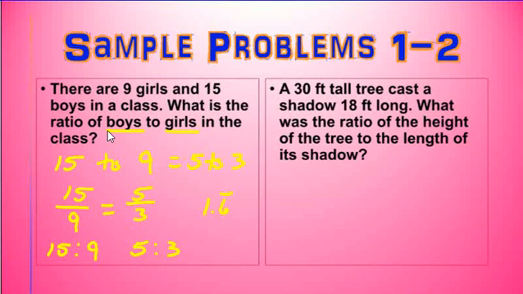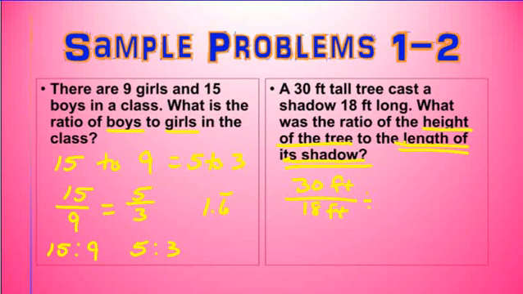The next one. A 30-foot tall tree cast a shadow 18 feet long. What was the ratio of the height of the tree to the length of its shadow? So I need to have the height of the tree first, and then the length of its shadow second. So let's write this one as a fraction. The height of the tree is 30 feet, and the length of its shadow is 18 feet.